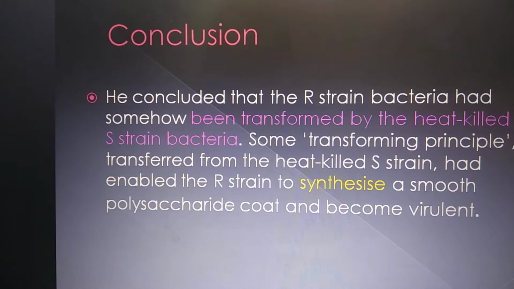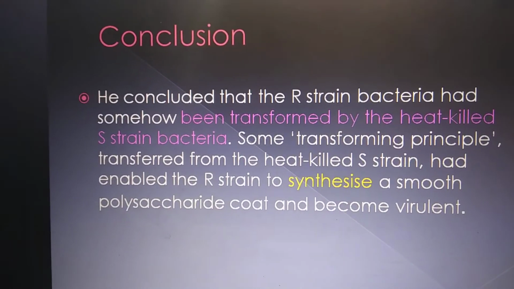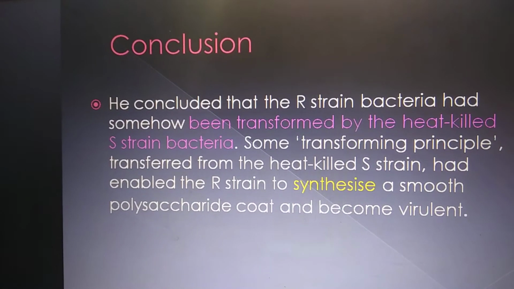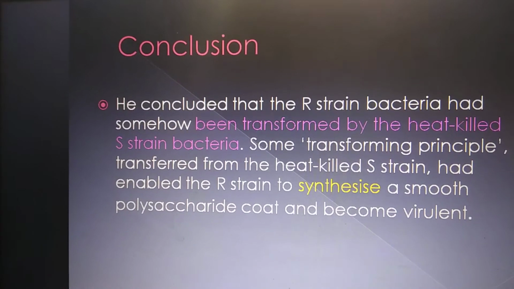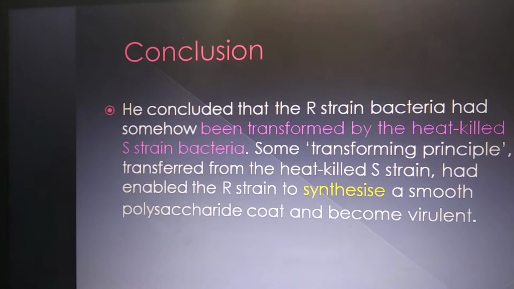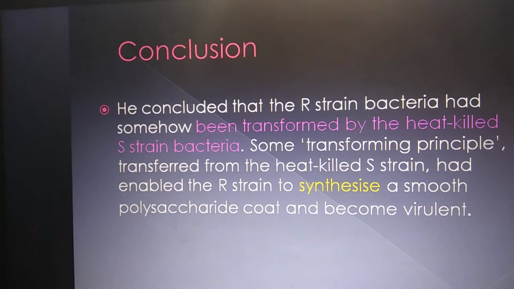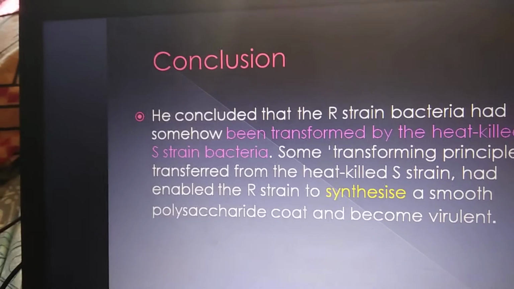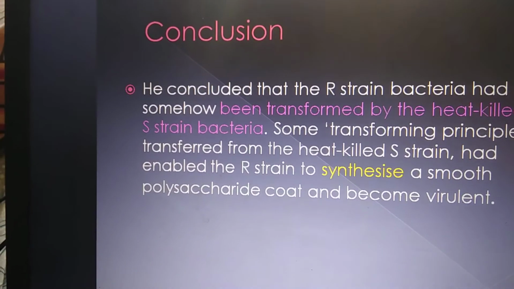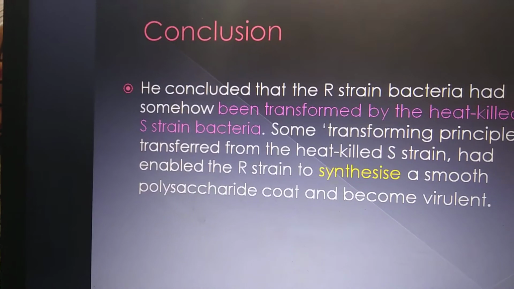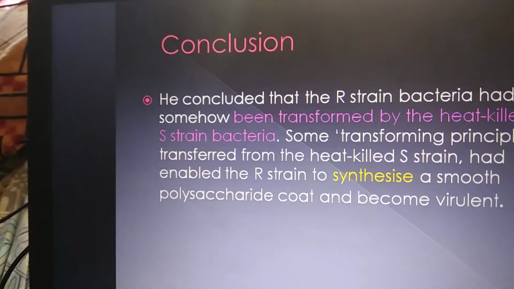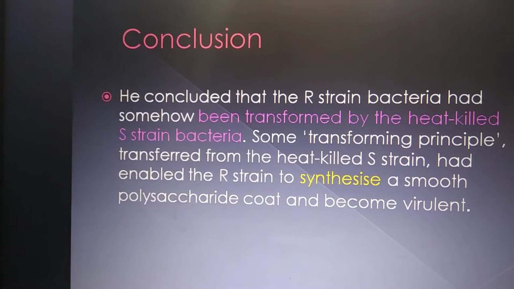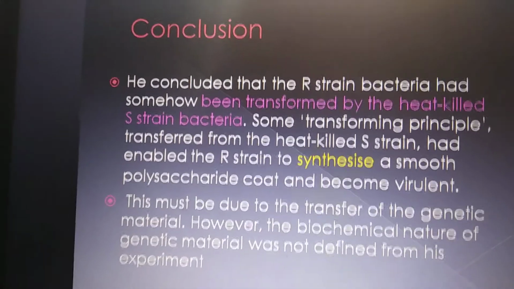So the conclusion from this experiment was that something went from the heat killed S strain to the rough strain, and that was the genetic material, which changed the rough strain into smooth strain. So genetic material was called the transforming principle by Griffith in 1928.